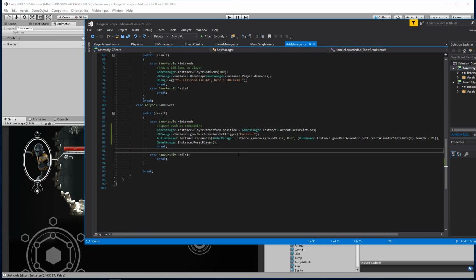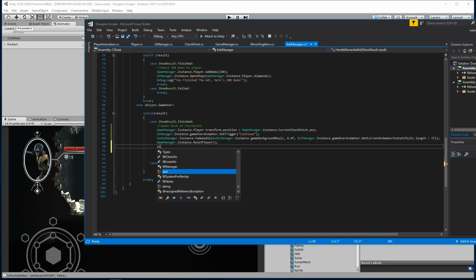So here in the game manager, once GameManager.instance.ResetPlayer is called, we'll go ahead and turn that object off. So here we have the game over panel. We'll say UIManager.instance, and here we can actually do it here.